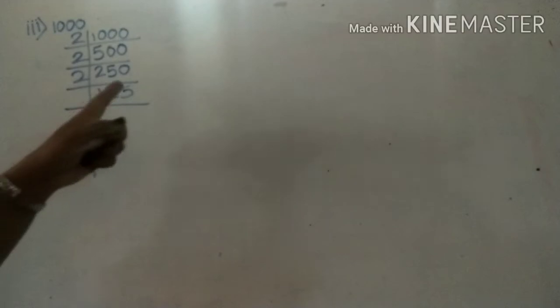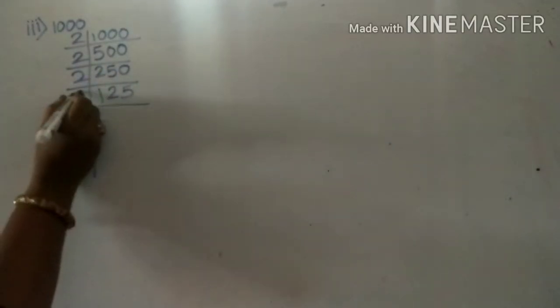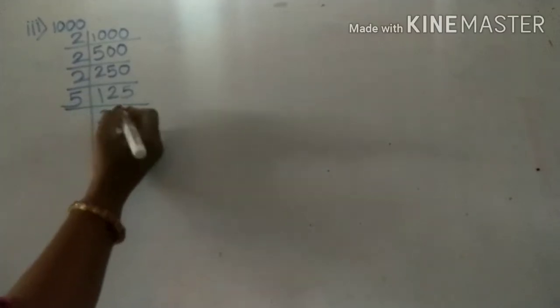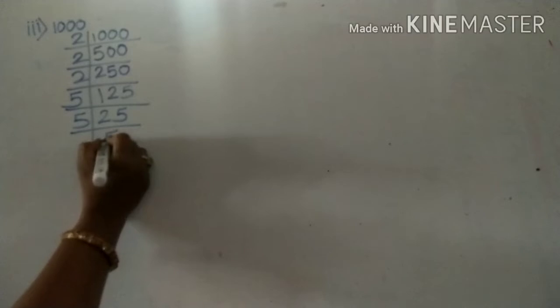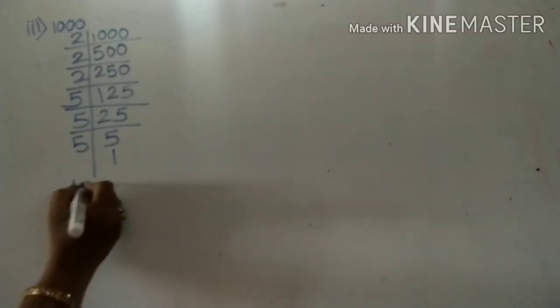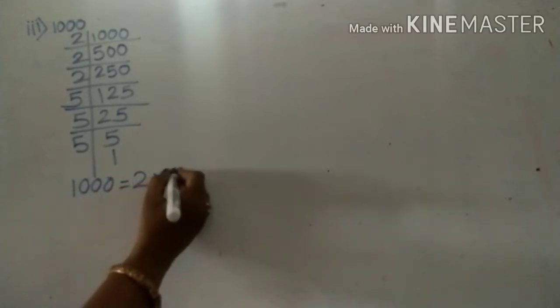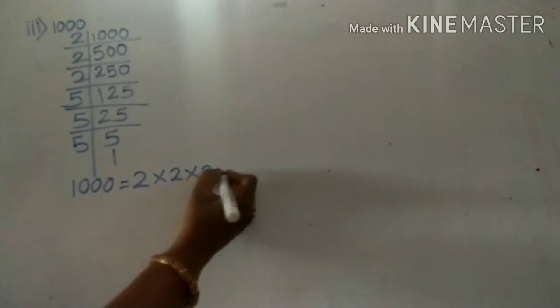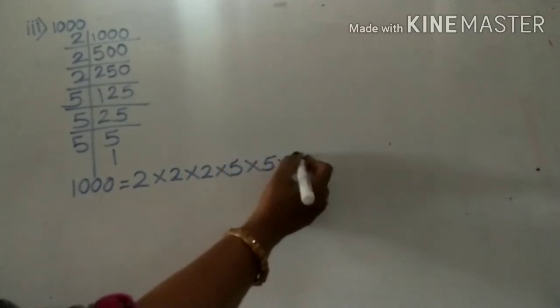Now unit digit is 5, means it is divisible by 5. So 5 2s are 10, 5 5s are 25, 5 5s are 25, 5 1s are 5. The factors of 1000 are 2 into 2 into 2 into 5 into 5 into 5.